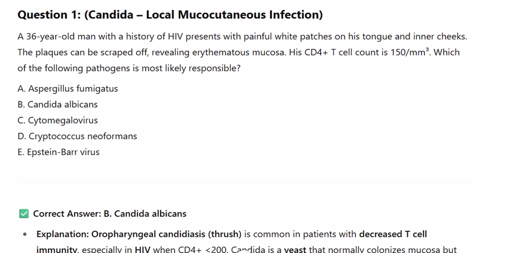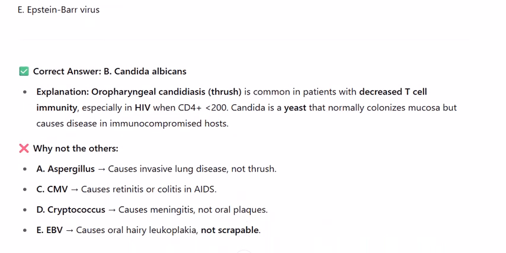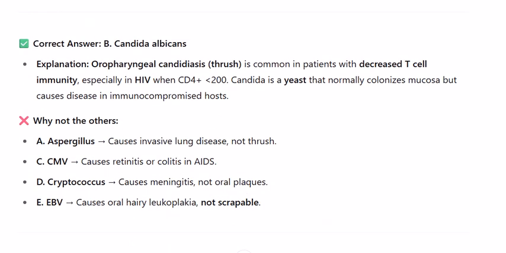A. Aspergillus fumigatus, B. Candida albicans, C. Cytomegalovirus, D. Cryptococcus neoformans, E. Epstein-Barr virus. Correct answer, B. Candida albicans. Explanation: oropharyngeal candida thrush is common in patients with decreased T cell immunity, especially in HIV when CD4+ is under 200. Candida is a yeast that normally colonizes mucosa but causes disease in immunocompromised hosts.